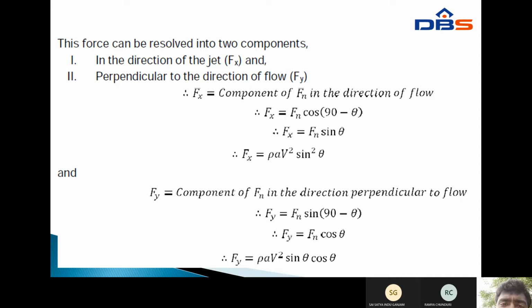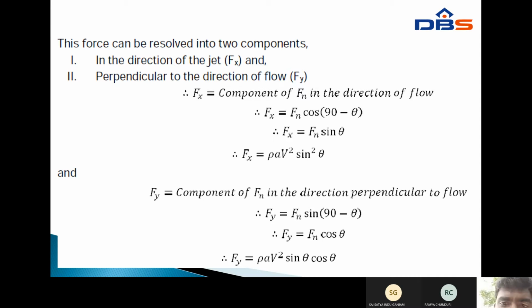This force can be resolved into two components. First, in the direction of the jet, the F_x direction. Next, perpendicular to the direction of flow, the F_y direction. F_x means the component of F_n in the direction of flow. Therefore, F_x equals F_n cos(90 minus theta).